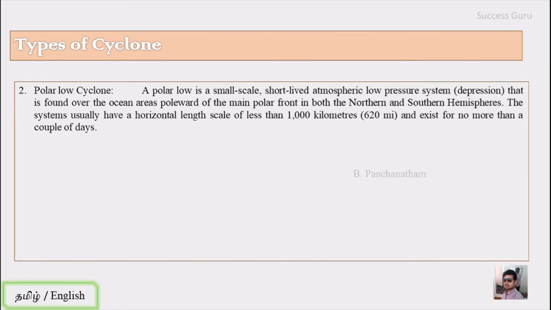The second one is the polar low cyclones, that is a polar low. A polar low is a small scale, short-lived atmospheric low pressure system, also called a depression in the polar region, that is found over an ocean area poleward of the main polar front in both the northern as well as the southern hemisphere. This system usually has a horizontal length scale of less than 1000 km and exists for no more than a couple of days.